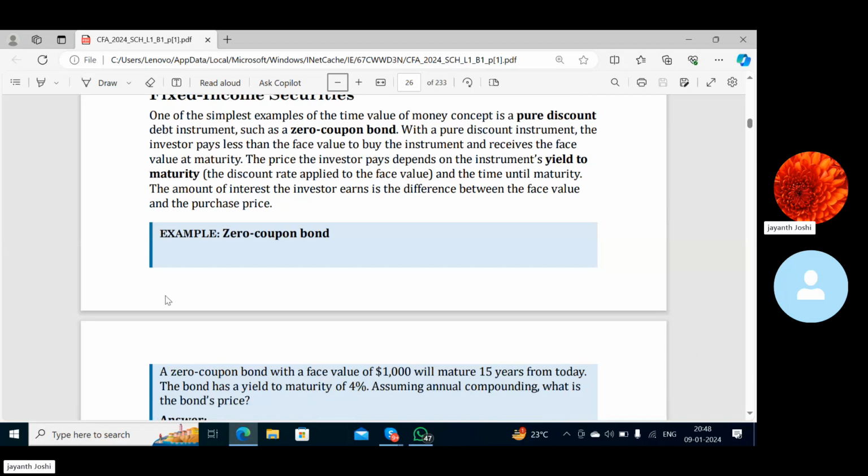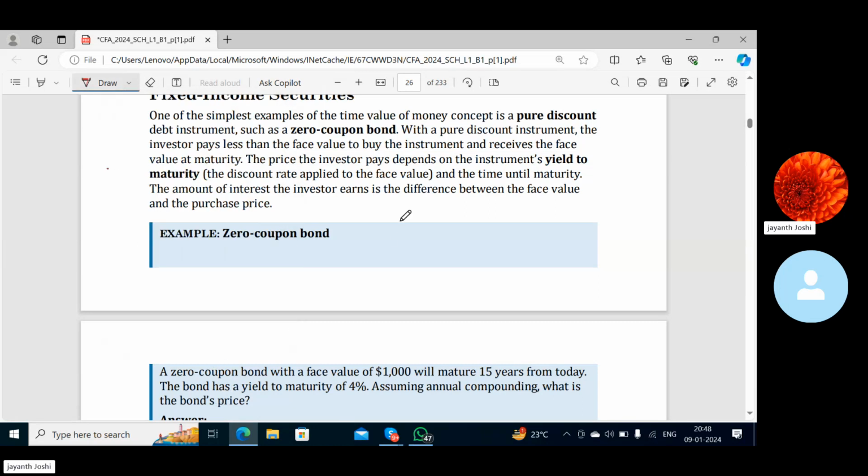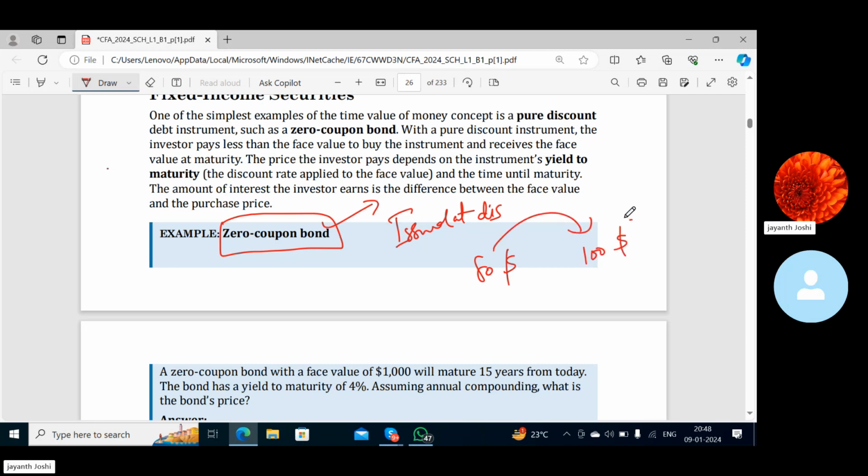A zero coupon bond. Do you know what is a zero coupon bond? The bond which does not pay any coupon. Yes, usually these bonds are issued at discount and redeemed at par. That means they will be issued at $80 and will be redeemed at par, $100, right? Yes. Right.